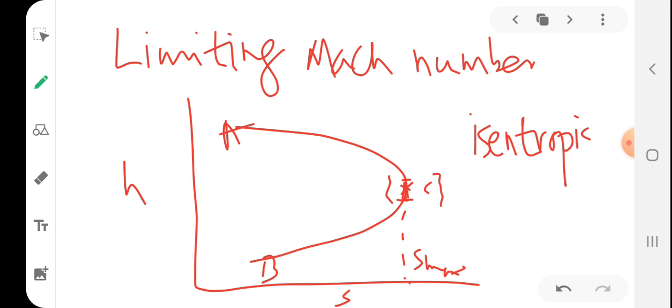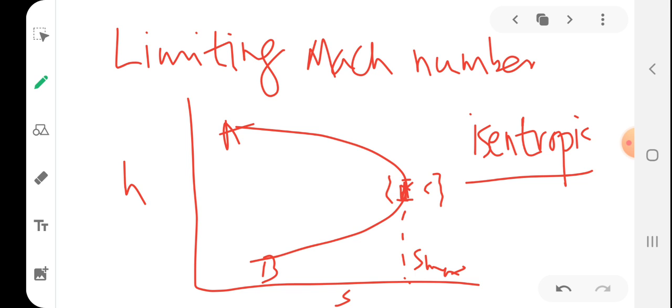At that small neighborhood of the maximum entropy state, a very small infinitesimal change of state takes place, so you can assume it as isentropic in this small portion only, because it is almost vertically straight in that portion.